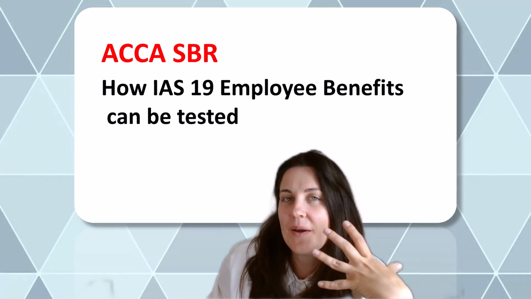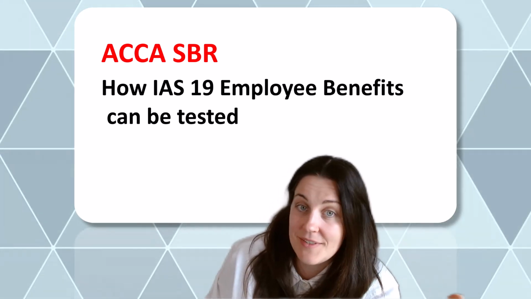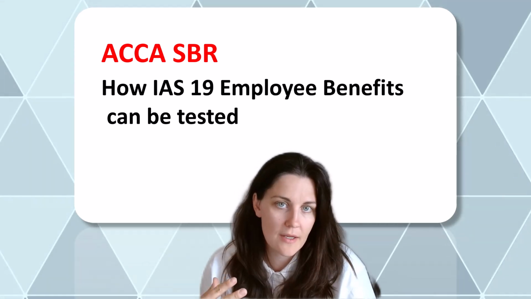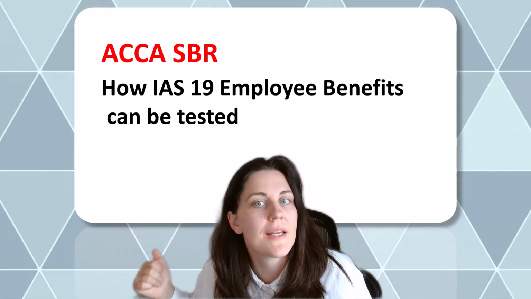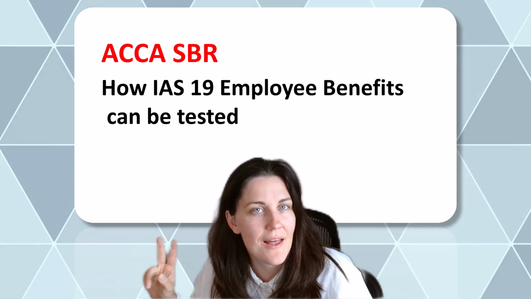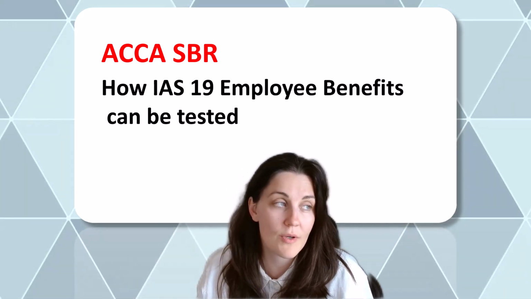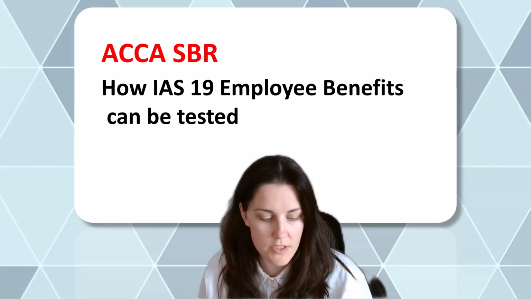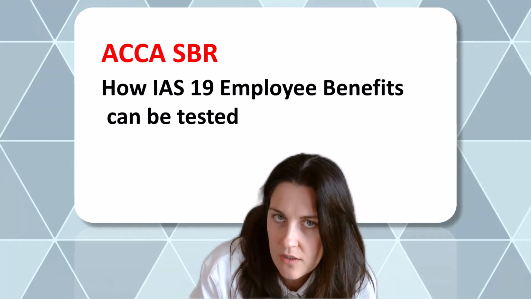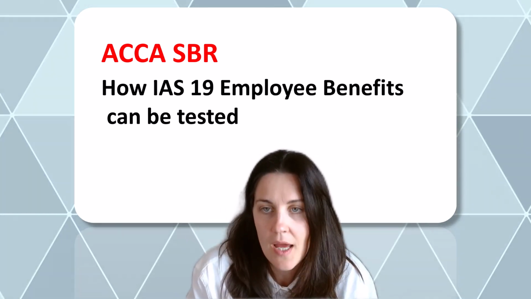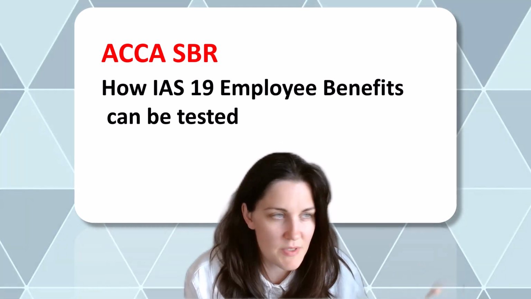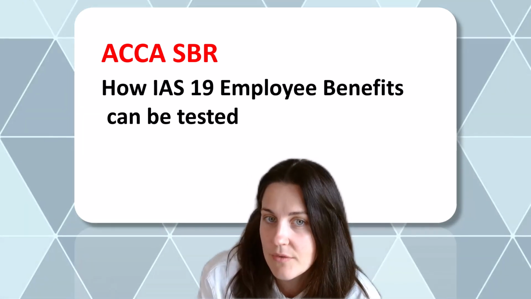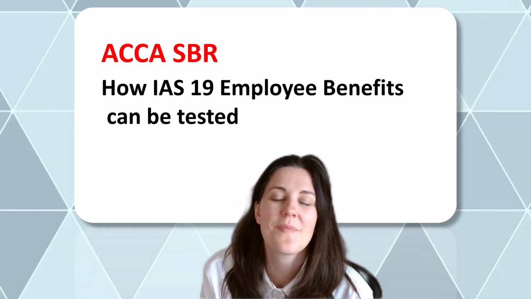We also are going to be tested on the termination benefit. When is it that we're going to recognize the liability and related expense for the fact that we are firing employees? That is going to be the earlier of when the company can no longer withdraw the offer or recognizes its related restructuring cost. So if we made an offer that we cannot withdraw to employees, for example, you take the money and leave, or you continue to work but it's going to be a different type of work, or we started to experience restructuring costs, the earlier of these is going to be the termination benefits.